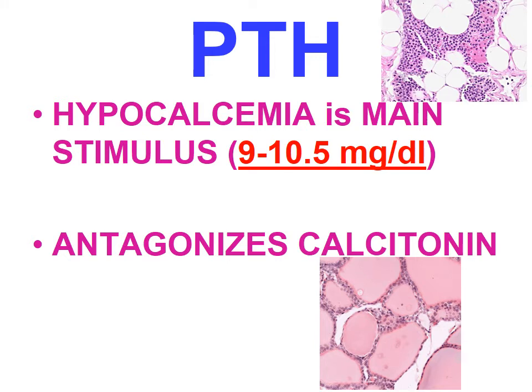The parathyroid gland secretes parathyroid hormone, with hypocalcemia being the main stimulus for its secretion, and its effects are antagonized by calcitonin secreted by the parafollicular cells of the thyroid.